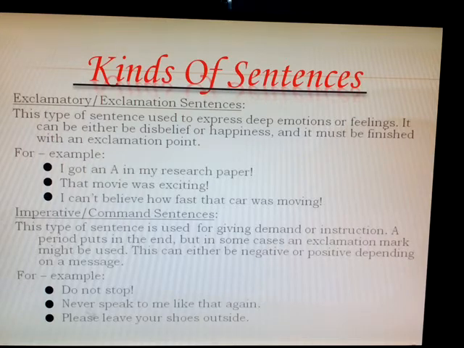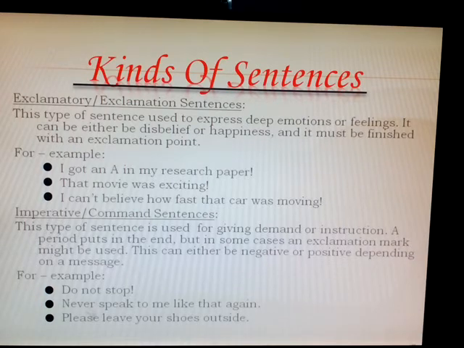Then come imperative and command sentences. When somebody is ordering someone, this type of sentence is used for giving a demand or instruction. If you are demanding something or you are giving an order to someone. A period is put at the end, a period is a full stop, but in some cases an exclamation mark might be used. This can be negative or positive, either a positive order or a negative order.